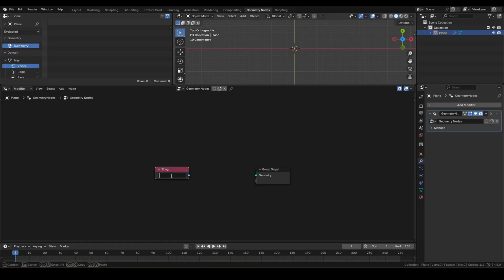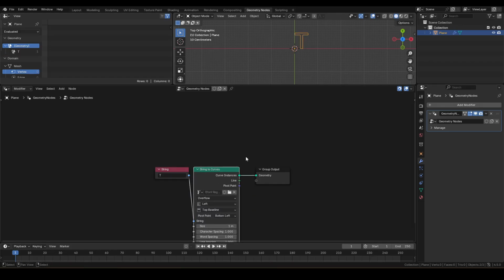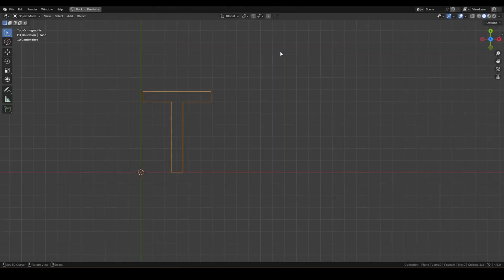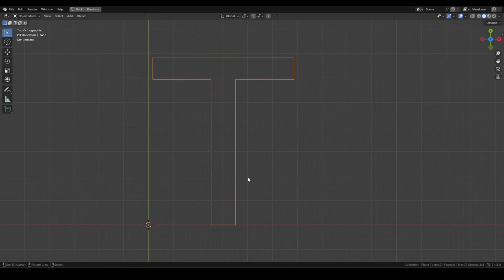Let's start with one letter, a capital T. Pass it through strings to curve and output. And we got the letter T. The snake fill text is a kind of cool way to mesh fill the text. Just imagine curves filling up the interior of the text like so. Alright, let's get into it.